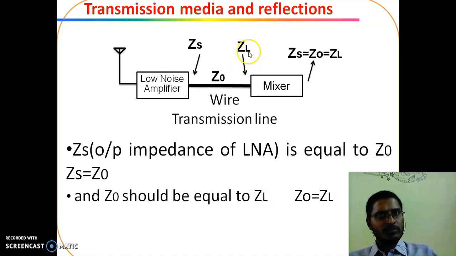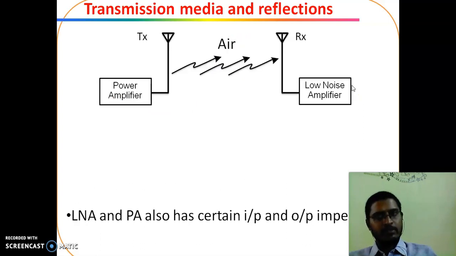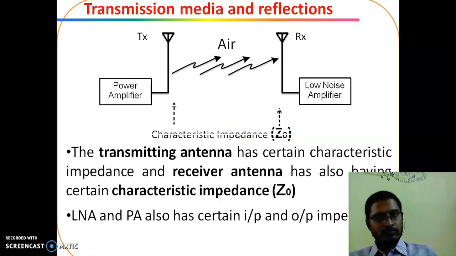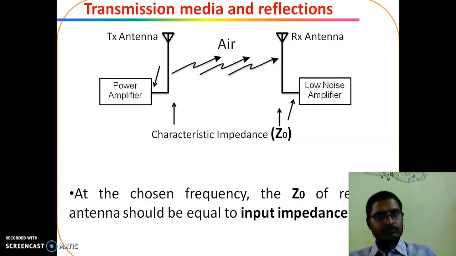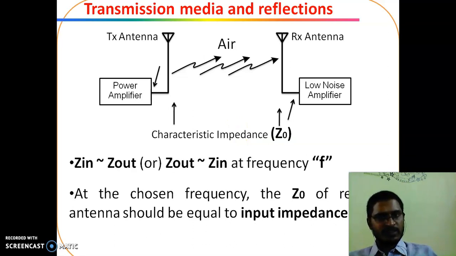Here also, ZL is equal to Z0, then only the signal will be received by the mixer. The LNA and power amplifier also have a certain characteristic impedance. The output impedance of the power amplifier must be equal to the characteristic impedance of the transmitting antenna. Similarly, the input impedance of the LNA must be equal to the characteristic impedance of the receiving antenna. These are the conditions.